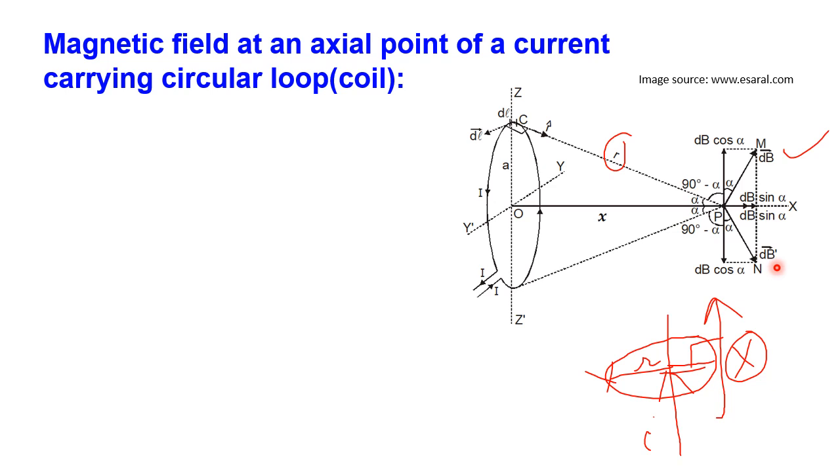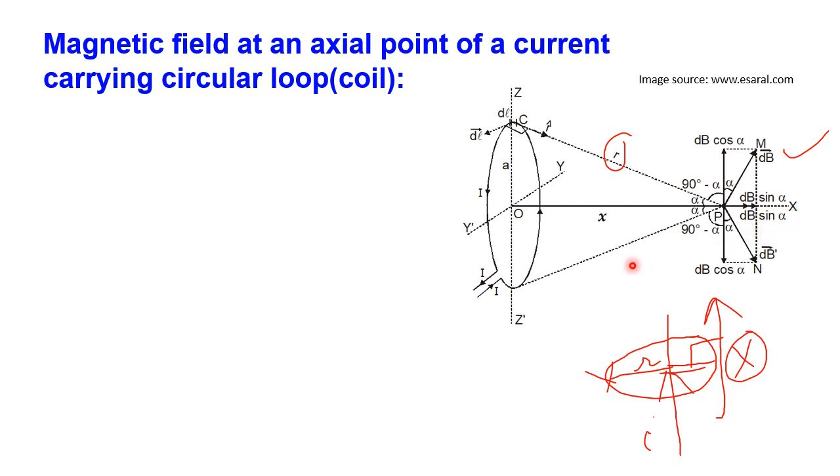Now that dB will also make an angle alpha, same as before. We consider this as alpha, so the remaining is 90 minus alpha, and this radius vector and the magnetic field direction should make 90 degrees. This is already 90 minus alpha, so this should be alpha. Now this dB should make components: along the y-axis dB cos alpha, along the x-axis dB sin alpha.